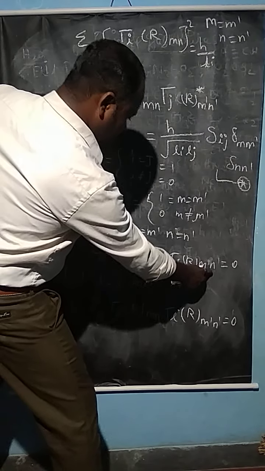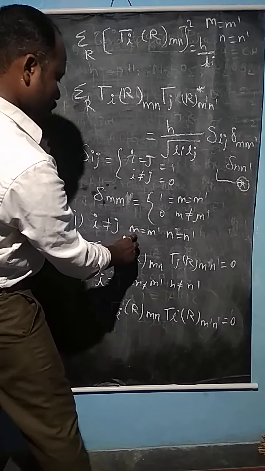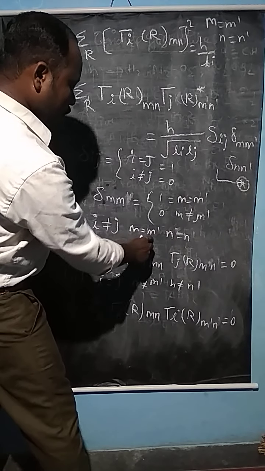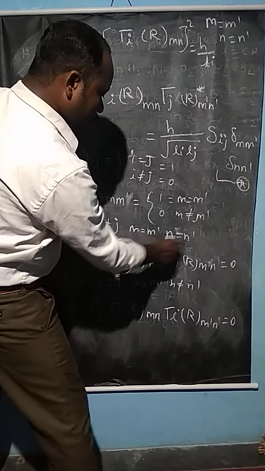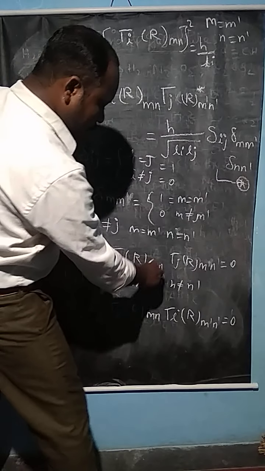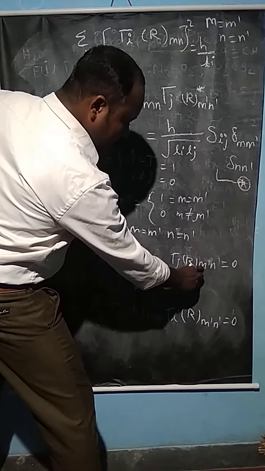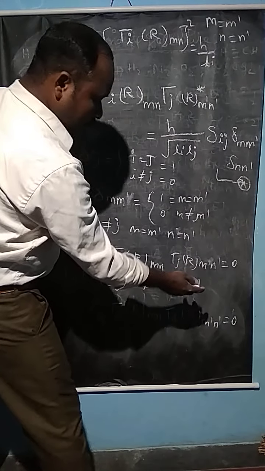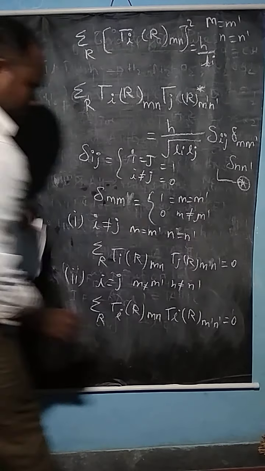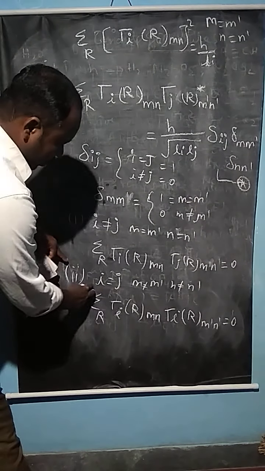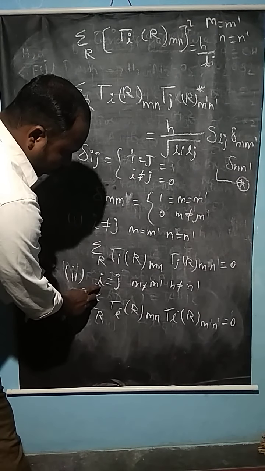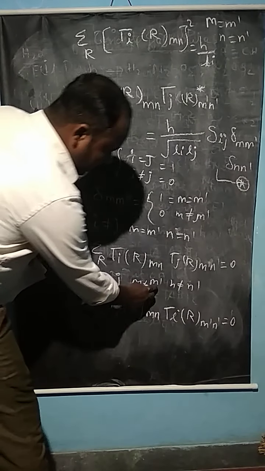We have written m equal to m dash and n equal to n dash, so I rearrange the equation, m dash n dash equal to m n, so it equals 0.